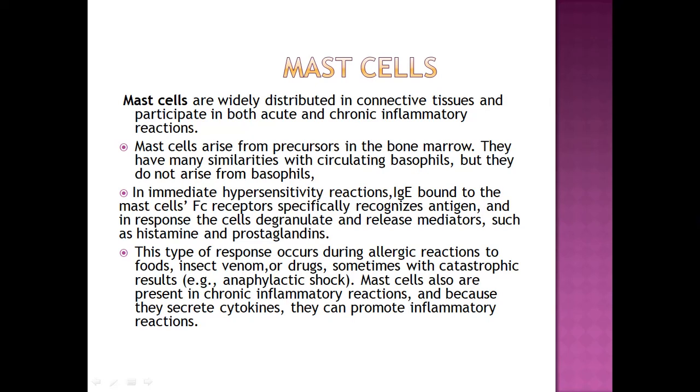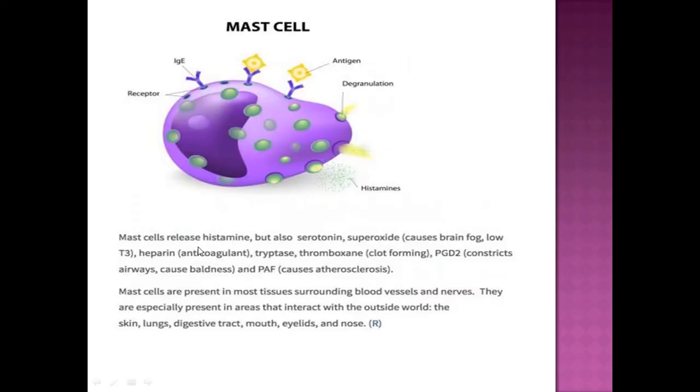These mediators are important for rhinitis and nasal secretions. So when someone has allergic disorders, it's important to give them antihistamines. This is the interaction of antigen with IgE. They cross-link, degranulation occurs, and histamine is released.